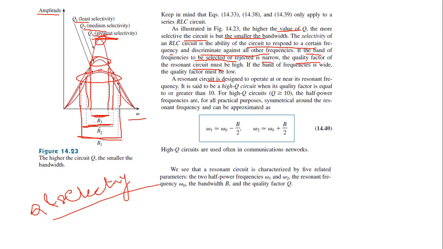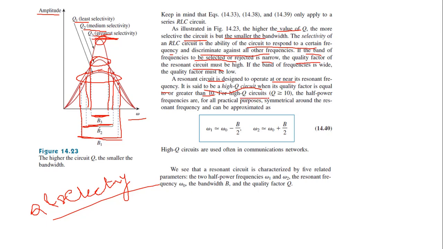So a resonant circuit is designed to operate at or near its resonant frequency. It is said to be a high Q circuit when its quality factor is equal to or greater than 10. So if Q is greater than or equal to 10, then that circuit is said to be a high Q circuit or highly selective circuit.